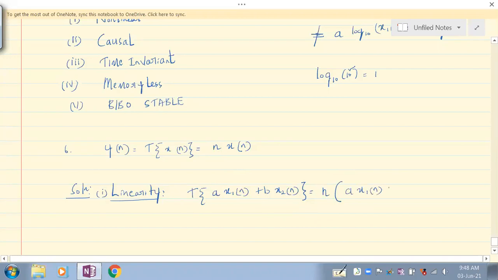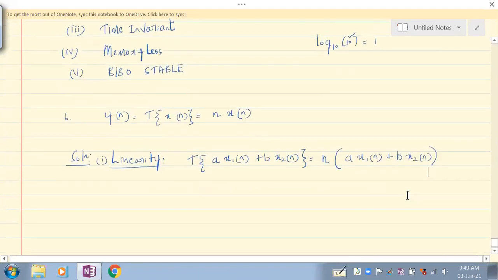In place of input, you will have the sum of the weighted signals. Weighted means multiplied by a scalar. So x1 of n is a signal, a x1 of n is a weighted signal, x2 of n is a signal, b x2 of n is a weighted signal. So it is the sum of the weighted signals, or weighted sum of signals, as some textbooks refer to it. Let's not get confused with the terminologies.